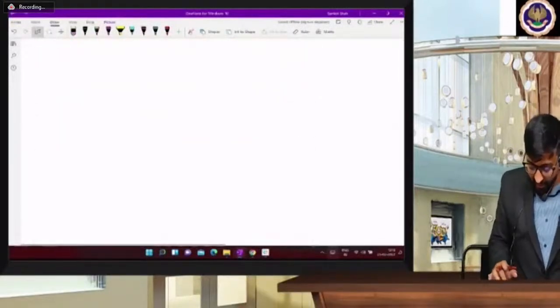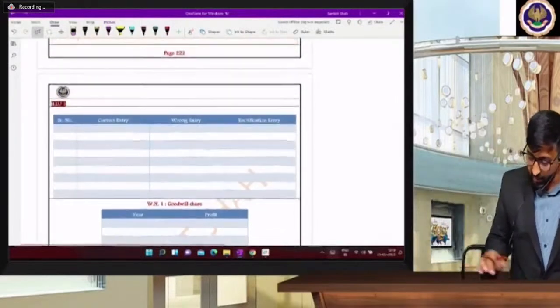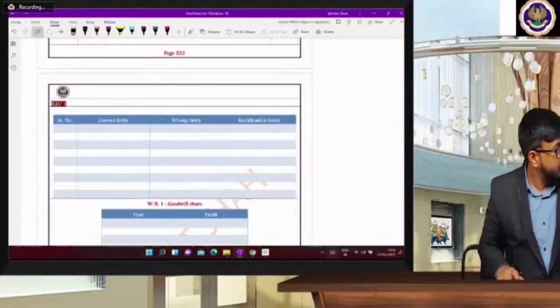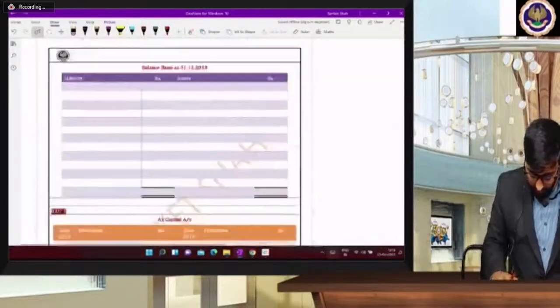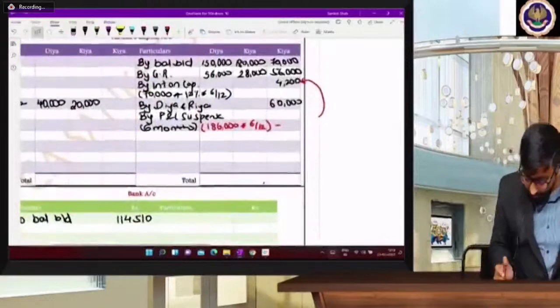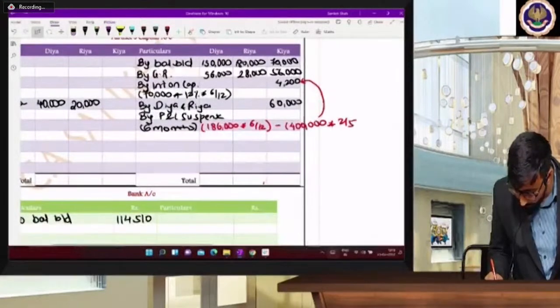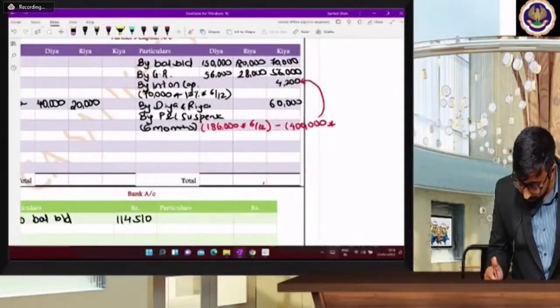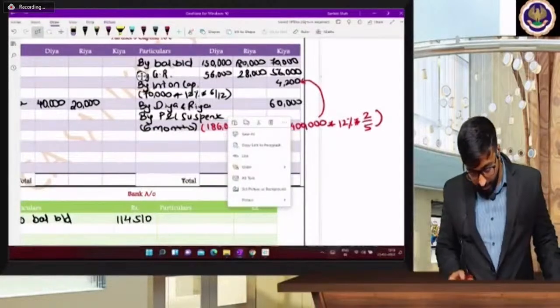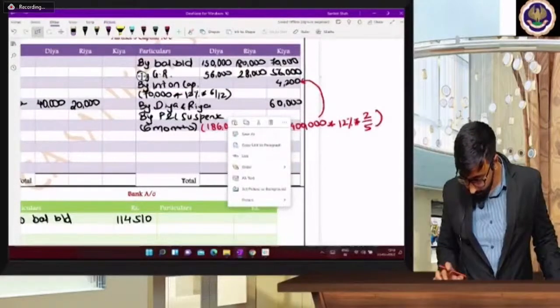Coincidentally, I have taken 36,000 and no one asked me, sir, why 36,000? Only one student asked me, Misha. Now you are getting this answer. Now we are calculating on 4 lakhs. Here we will consider 4 lakhs into 2 by 5 into how much percentage? 12%, no? So 4 lakhs into 12% into 2 by 5 is 19,200.